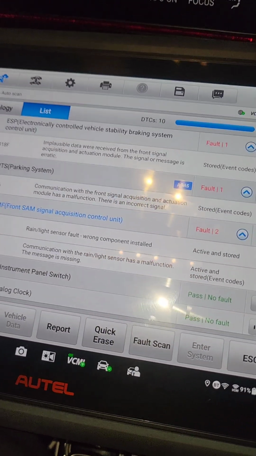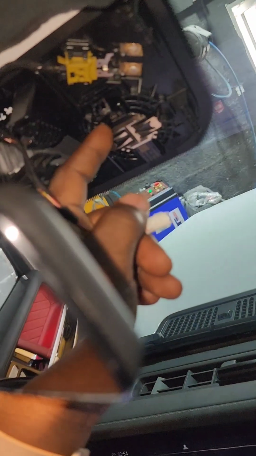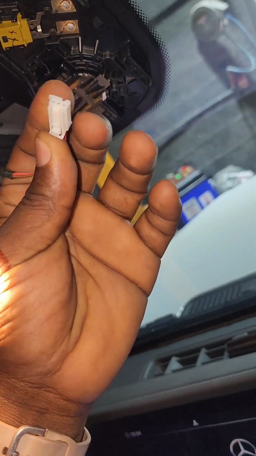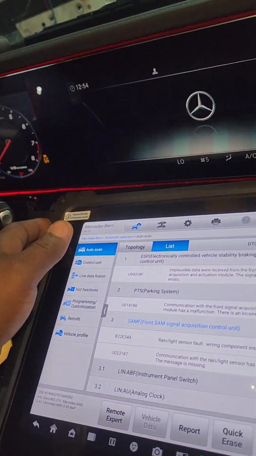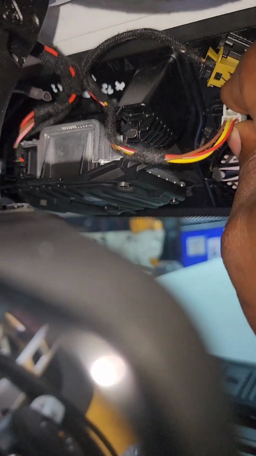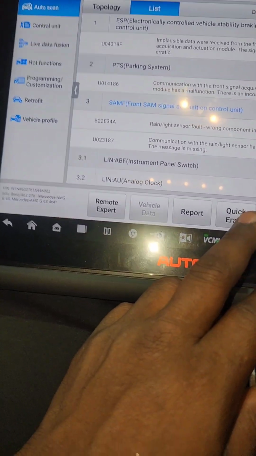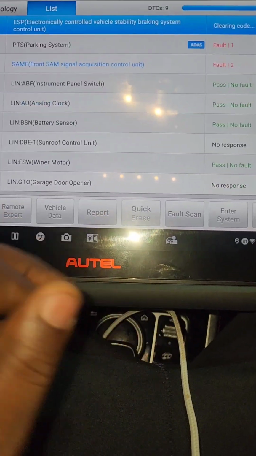So, let us just do some things. I don't think this thing will be faulty. I don't think so. Maybe I have loose contact or something. So let me just fix it back and erase the code. Let me fix the wire back and erase the code. Let me clear, quick erase.